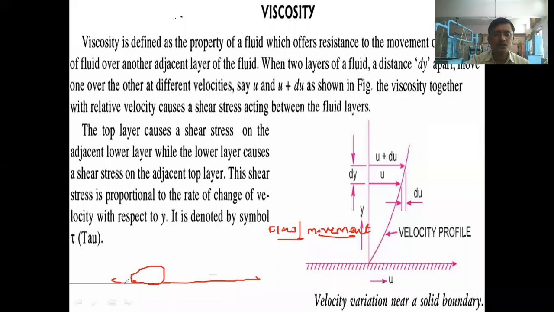Suppose one fluid is there. If we put it on any surface, then if it is flowing, the resistance offered by the fluid itself, the resistance created for that movement or flow, the obstruction created, that resistance is called viscosity.